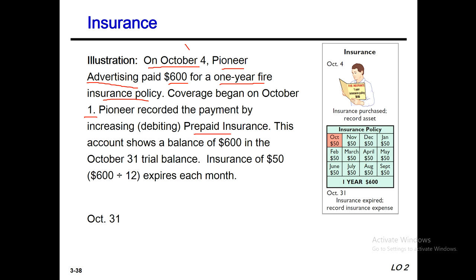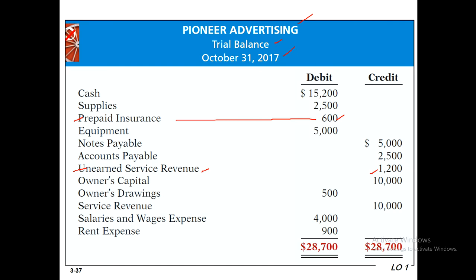This account shows a balance of 600 in the October 31st trial balance. We paid this amount on October 4, but it covers from October 1, the effective date. And now this insurance, 600 taka, is shown in the October 31st trial balance.